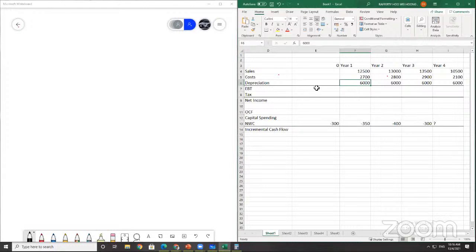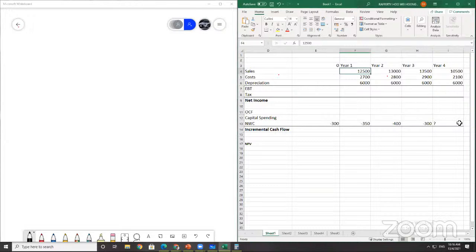So you want to count the incremental cash flow. These are the two things you want to know: net income and incremental cash flow. Without these two, you cannot find the NPV. And lastly, suppose the appropriate discount rate is 12%, calculate the NPV. So you need to find the net income and incremental cash flow before you can calculate your NPV at the end of the day. Once you have all this in place, it's actually very simple.